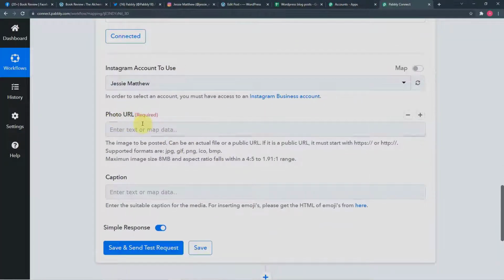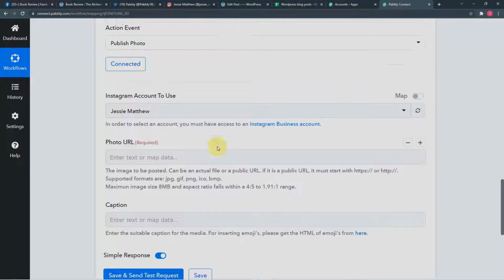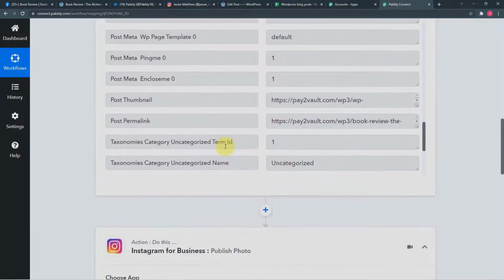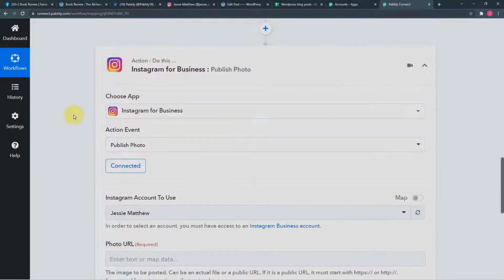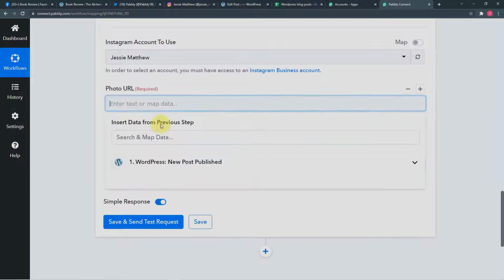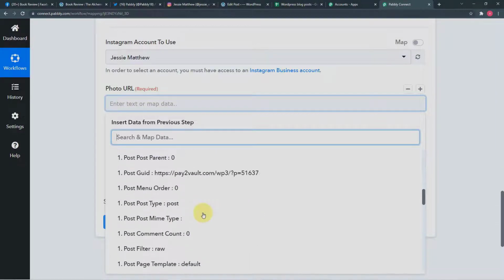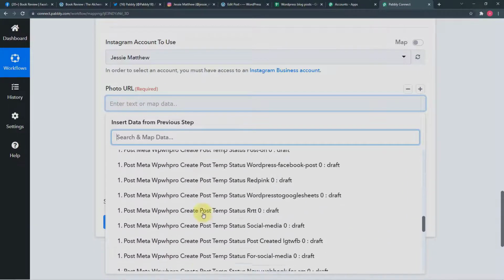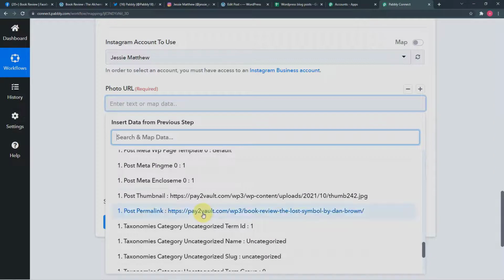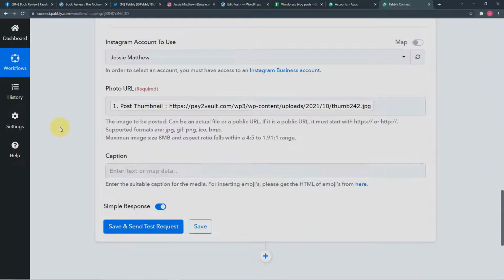Now it is asking for the photo URL. So you will find the URL here in the second step, which is generated here, this post thumbnail URL. Okay, so we are going to map this link here. To do this, click here on this photo URL field, then click on the WordPress option and find the URL here. Okay, so this is the URL, map this URL from here only like this.